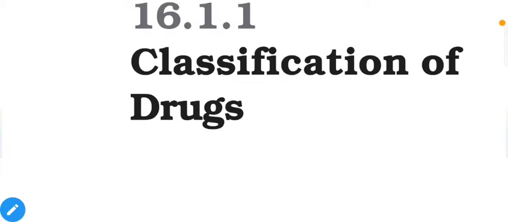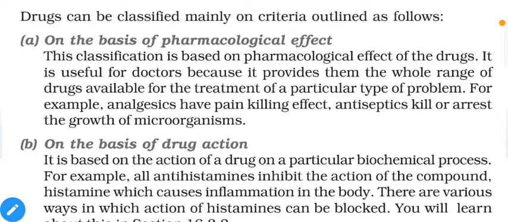Now, classification of drugs. First, let's talk about the criteria. First, on the basis of pharmacological effect. This classification is based on the pharmacological effect of the drugs. It is useful for doctors because it provides them the whole range of drugs available for the treatment of a particular type of problem. For example, analgesics have pain killing effects, and antiseptics kill or arrest the growth of microorganisms. So these are two different types of drugs based on pharmacological effect. We are going to discuss them in detail in upcoming points.